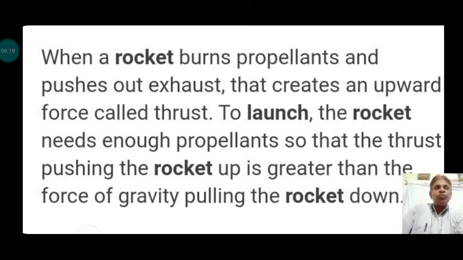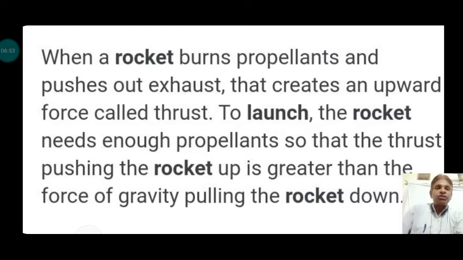When the fuel is burned, it comes out with a great speed, and it acquires some momentum. The momentum of the fuel is in the downward direction, and the momentum acquired by the rocket is equal to the momentum created by the exhausted fuel. These two momenta are opposite in direction but equal in magnitude.